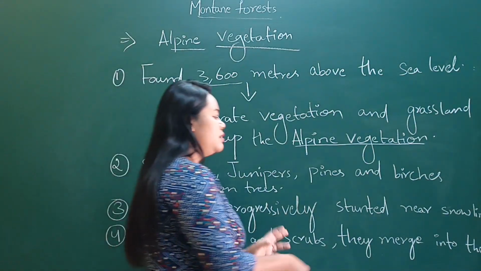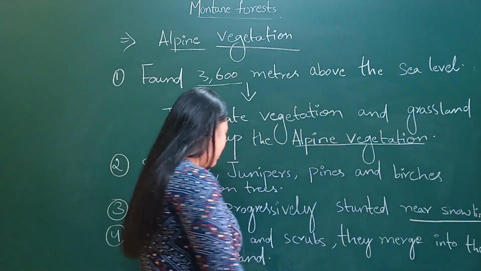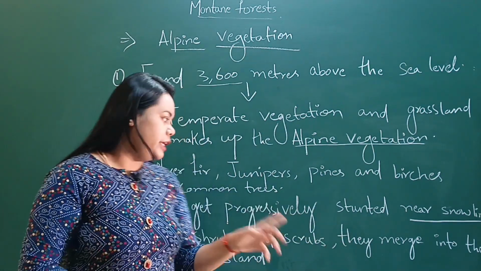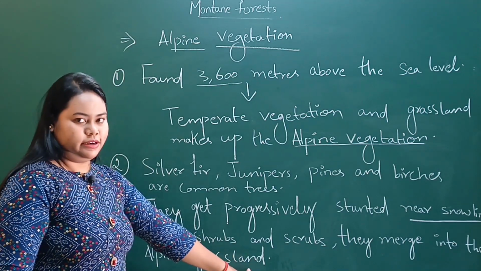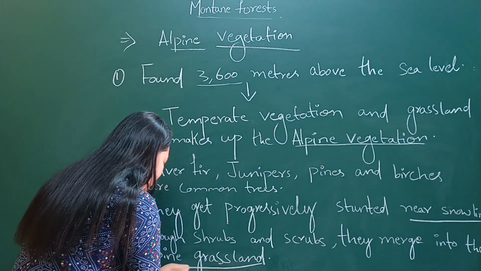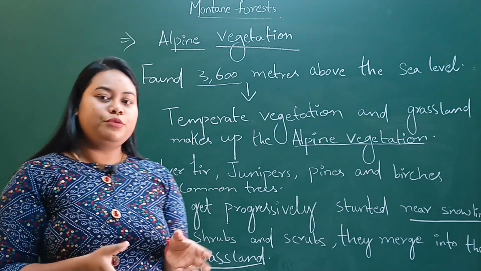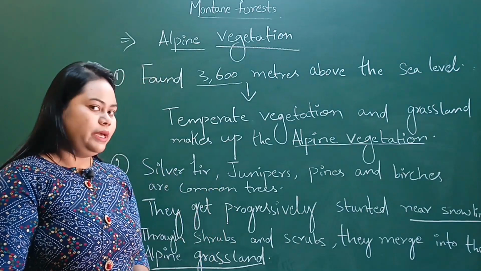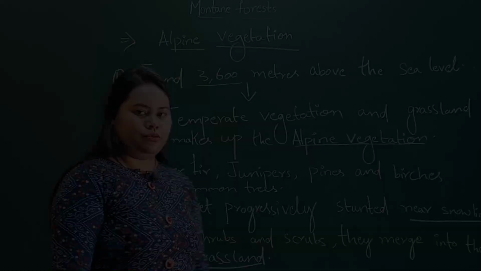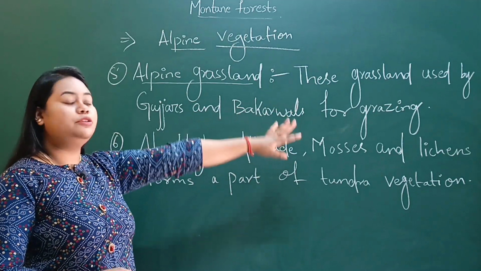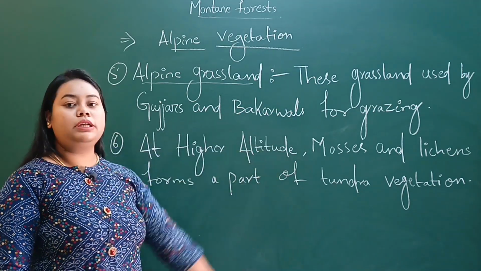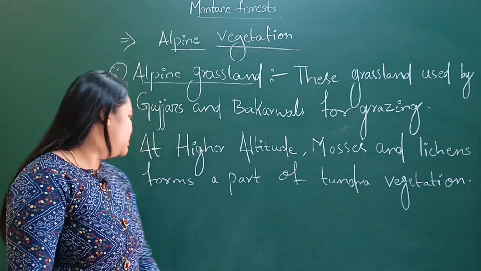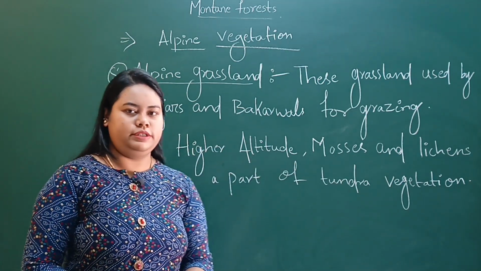Now what does near snowline mean? It means through shrubs and scrubs they merge into the alpine grassland. Merge means it is going to mix. These two vegetations mix and make alpine vegetation or grassland. Now alpine grasslands: this grassland is used by Gujjars and Bakarwals for grazing. At higher altitude, mosses and lichens form a part of tundra vegetation.